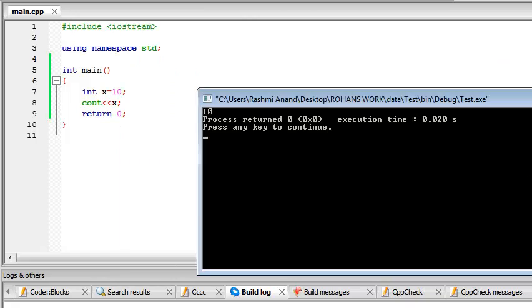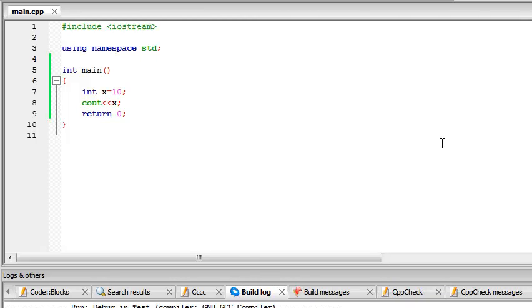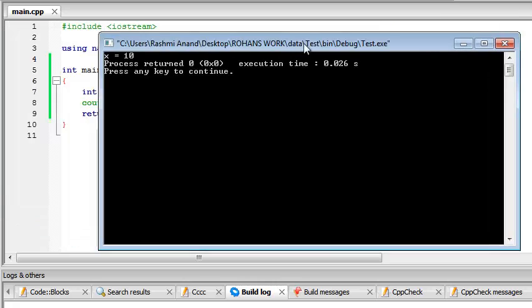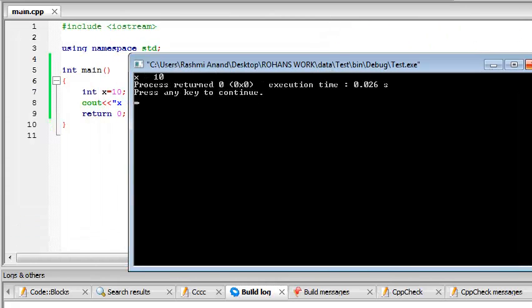If we wanted to print out x equal to 10, not just the value of x, we'll give double inverted commas, x equal to, and then we add another insertion operator, the less than sign, and give the variable name x. This will print x equals the value of x. So if we run the program, we'll get x equal to 10.